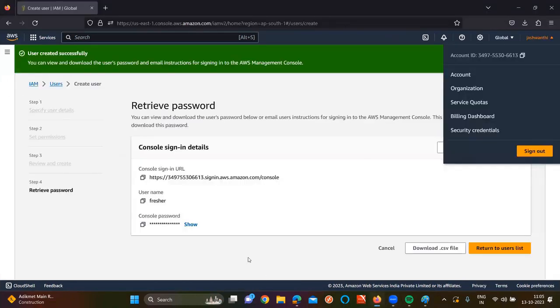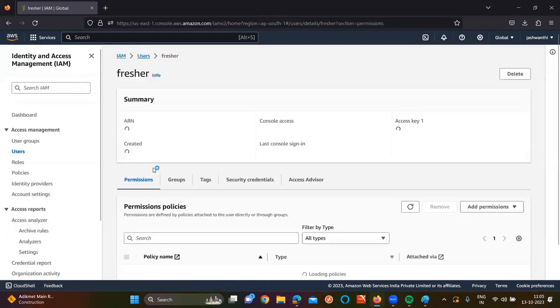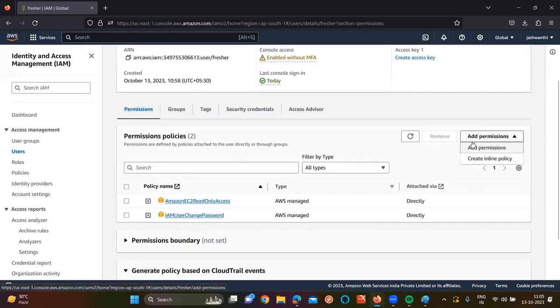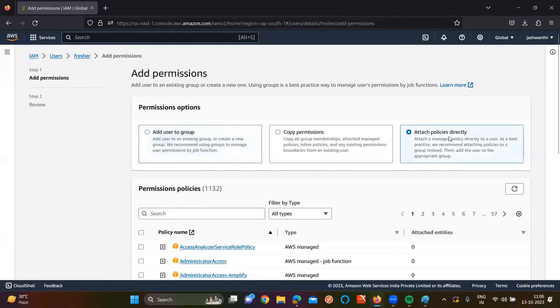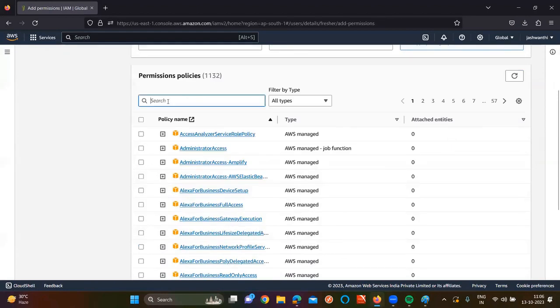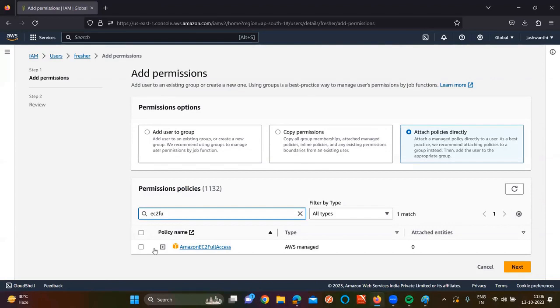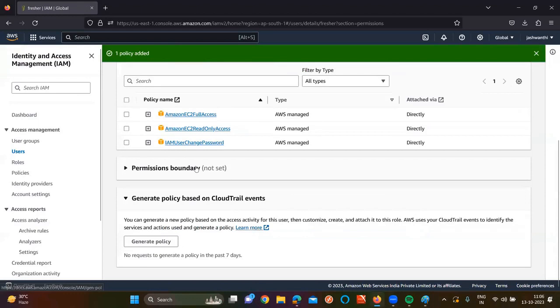Then here I need to go to users. In users I need to select the fresher. Now the fresher wants which permission? EC2 full access. Now click on add permission, then go to attach policies. If you give admin, he can do all of the activities. I want him to only create, so EC2 full access. Now he got the EC2 full access or not, sir?